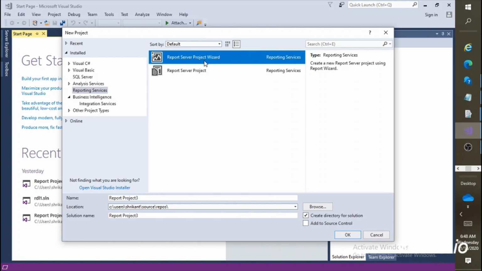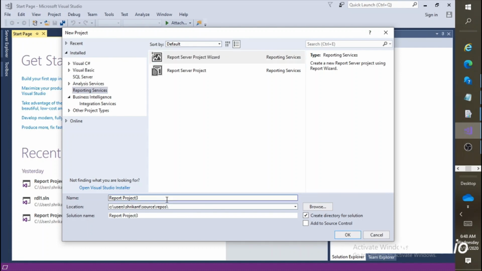So if we want to create the SSRS project, we need to go with one of these two project types, either the first or the second. I'm going with the first option, the report server project wizard. Here, if you come down, these are the few things we need to pass: the name for this project, then the location, then the solution name. The solution name could be different, so you can edit anything. I'm giving the project name report 2, and the solution name I'm changing like this.